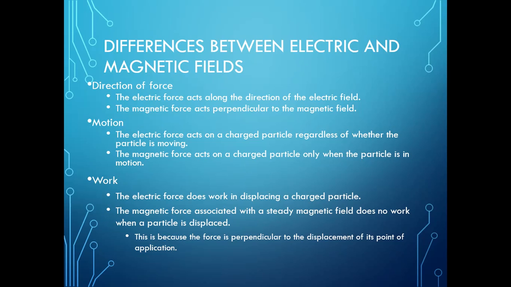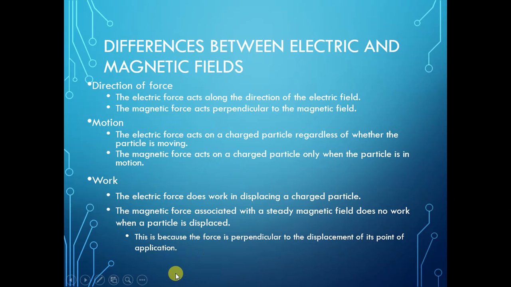The magnetic force acts on a charged particle only when the particle is in motion. Work: the electric force does work in displacing the charged particle. The magnetic force associated with a steady magnetic field does no work when the particle is displaced, because the force is perpendicular to the displacement of its point of application.